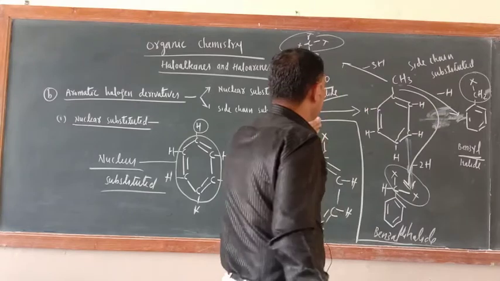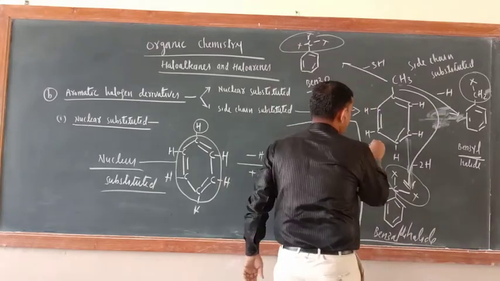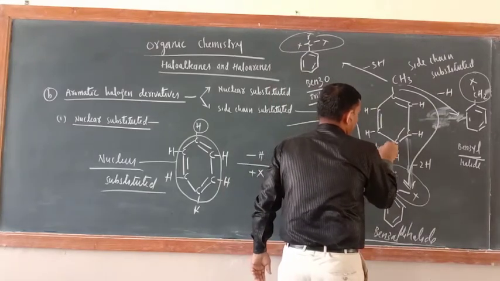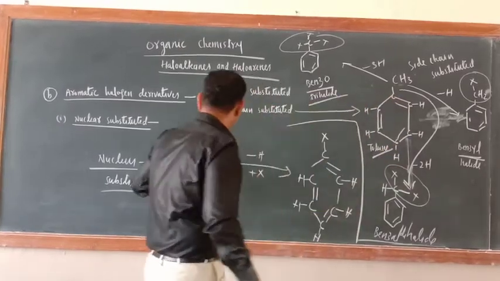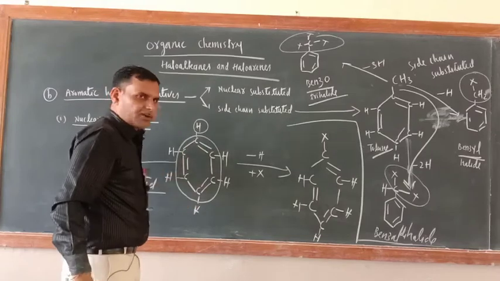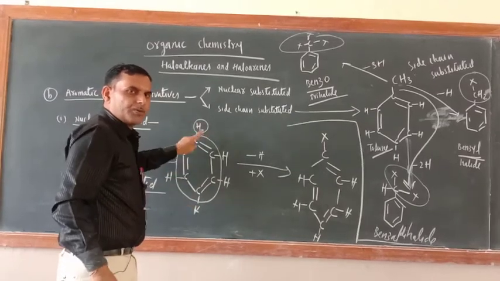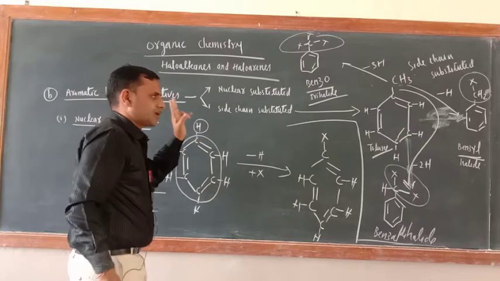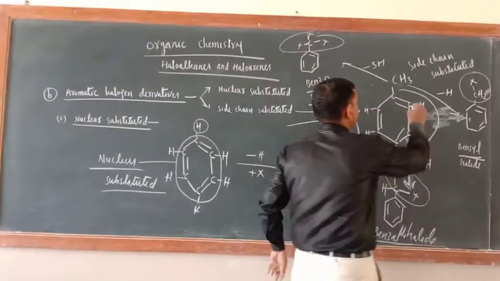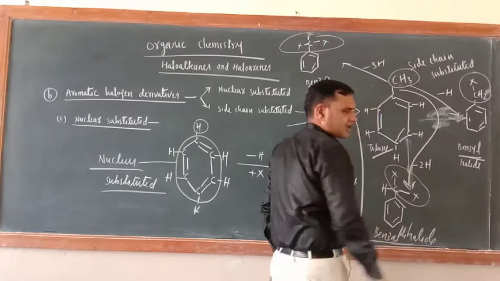Now, what is the name of this compound? You know, this is toluene. This is also an aromatic compound only. Only one difference is there. Here, the side chain is not there, only the nucleus is there, carbon and bonded hydrogen. Here, this is the side chain.